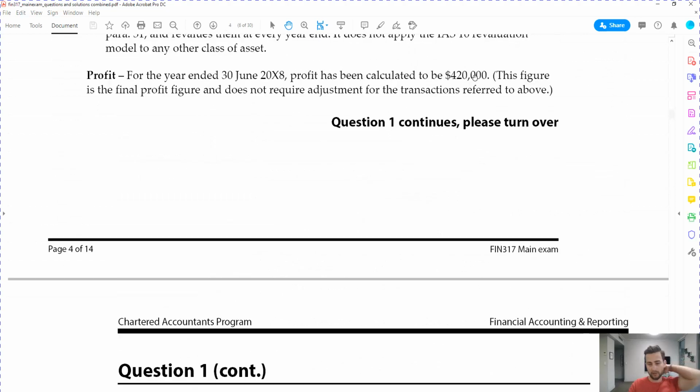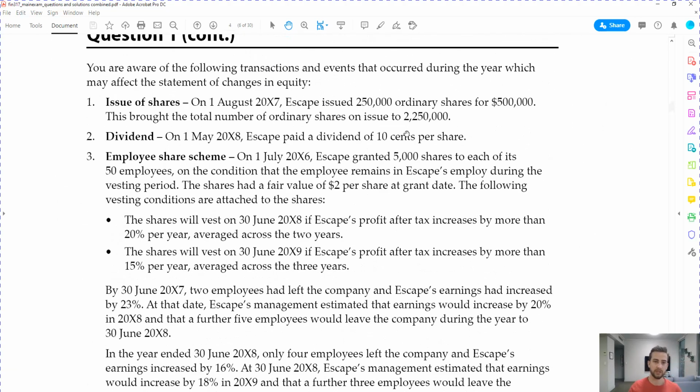So what I would recommend you do in terms of approach is just start off with your working. So just get your work paper open, go by one, work through each one, figure out what the journal is going to be and figure out what the impact is going to be. And then once we've finished all of them, we can figure out, okay, what do we actually have to do in terms of journals and impact on statement of changes in equity.